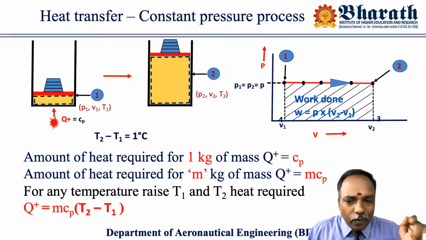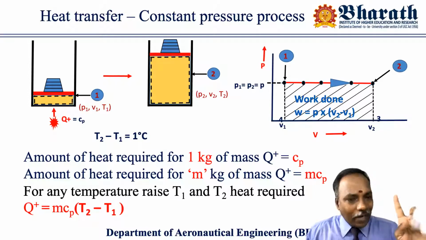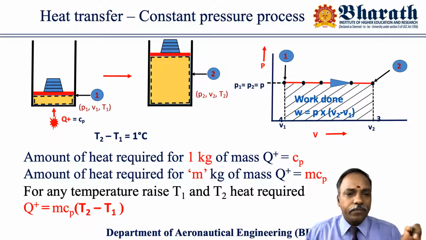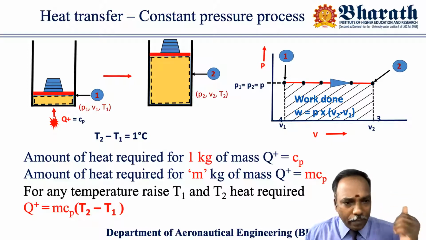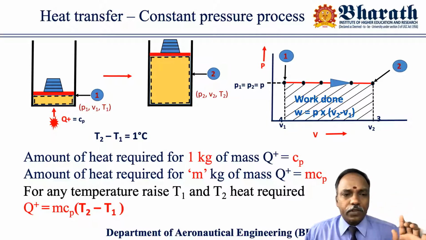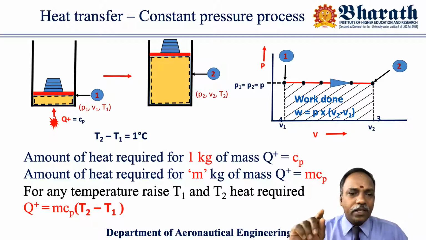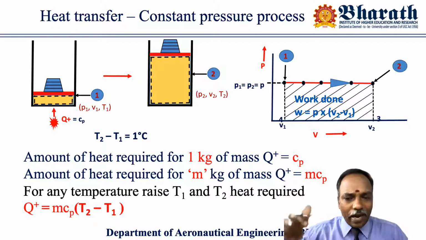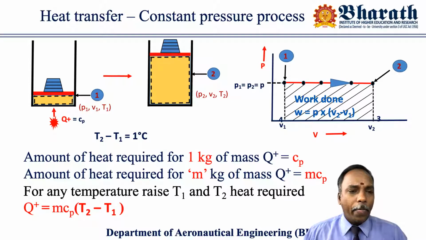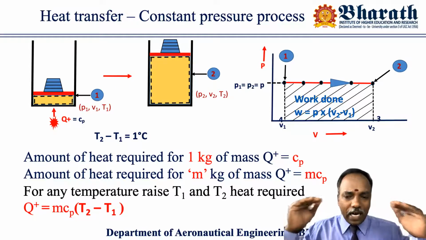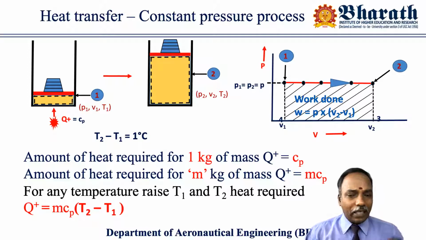So at state 1, 1 kg of mass is considered, its pressure, volume, temperature measured. At that condition, assuming that W is the weight acting in the downward direction, that weight is counterbalanced by the pressure exerted from the air. It is balancing the piston at that position. All that I explained in the previous lectures. Please, you can refer to it.